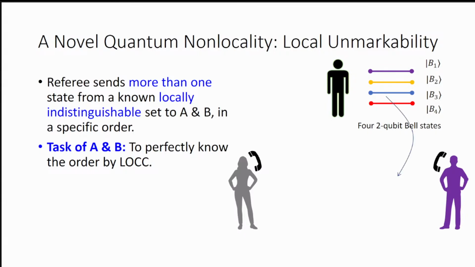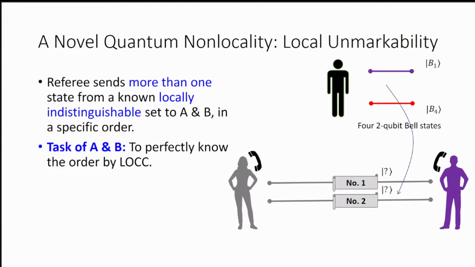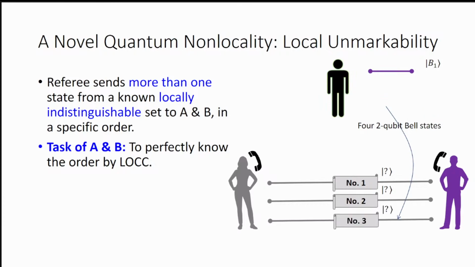Let's say that initially, in the first run, the referee is sending B3 to Alice and Bob. So the number 1 state is basically B3, but Alice and Bob do not know its identity. Secondly, the referee is sending B2. So B2 is the number 2 state. Thirdly, the referee is sending B4. B4 is the number 3 state.